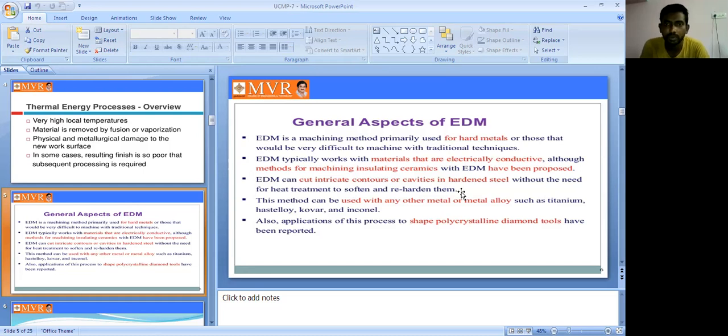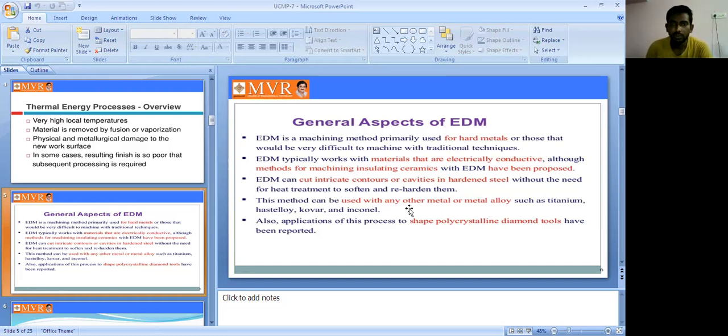But in this process, reheating is not required. Directly we can use the EDM process on brittle, hardened material and remove the metal, because there is no need for a reheating process here.